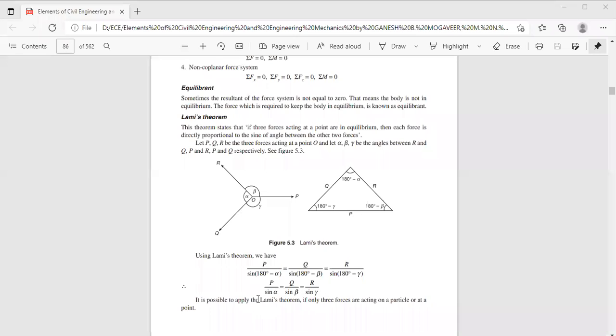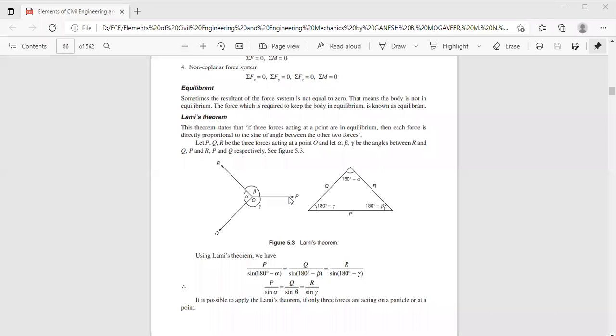So it is possible to apply Lami's theorem if only three forces are acting at a point on a particle or at a point. That means Lami's theorem is valid only when a body is subjected to three concurrent forces. If it is more than three concurrent forces, we cannot apply Lami's theorem.